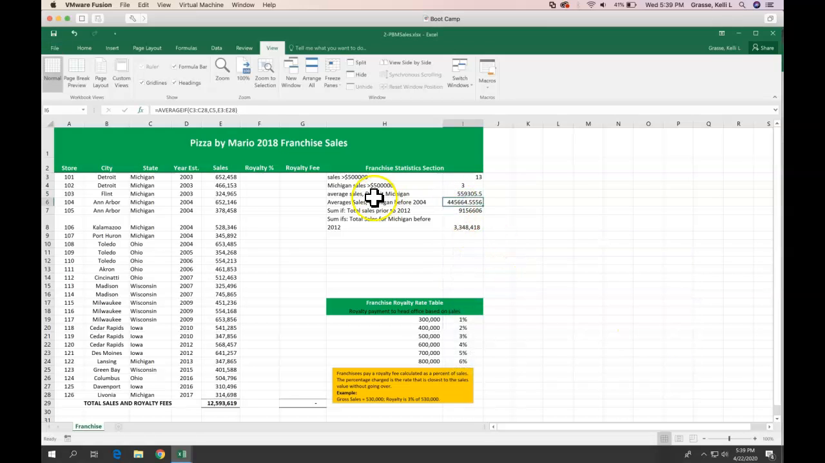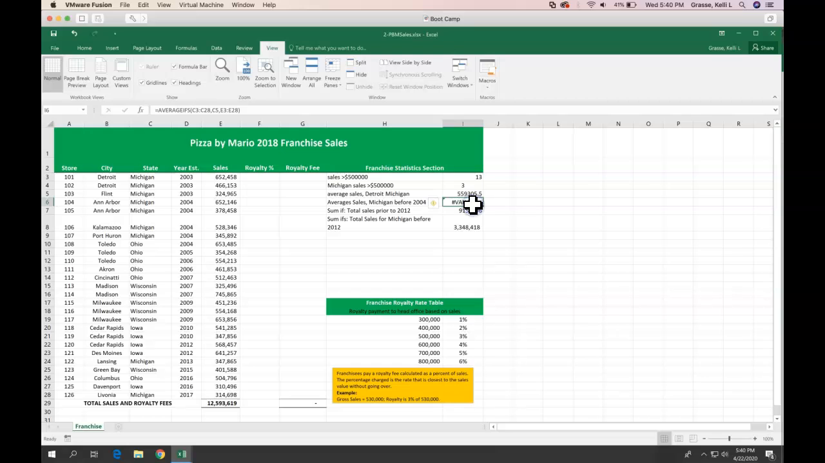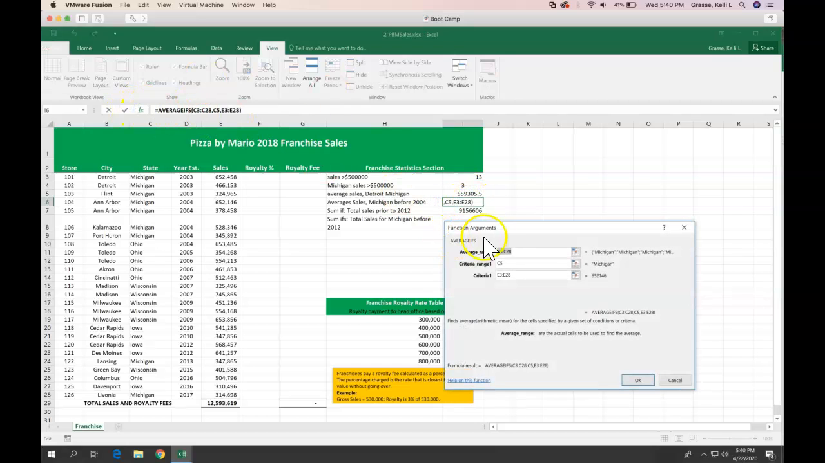This one here, if you compare these two, you can see this one says average sales of Detroit, Michigan. This one is average sales Michigan before 2004. So that's 2 criteria. So this should be an AVERAGEIFS with an S. To fix that, instead of redoing everything, I'm just going to come up in here and put an S for AVERAGEIFS. And then it's not going to like that because it doesn't know what to do, but I can go back into that cell and then click on the FX button here.